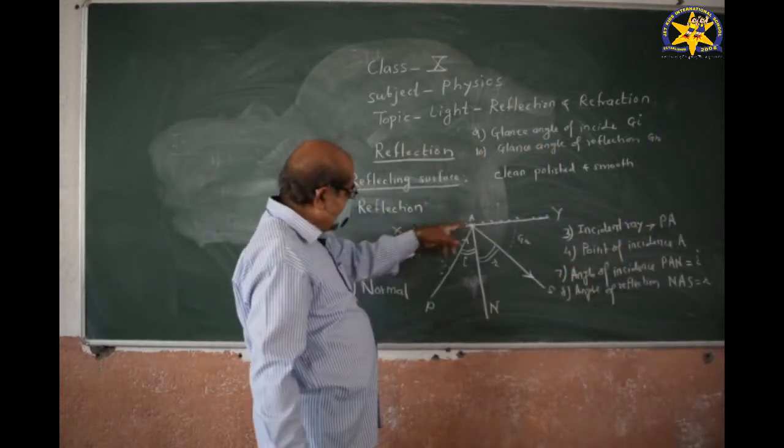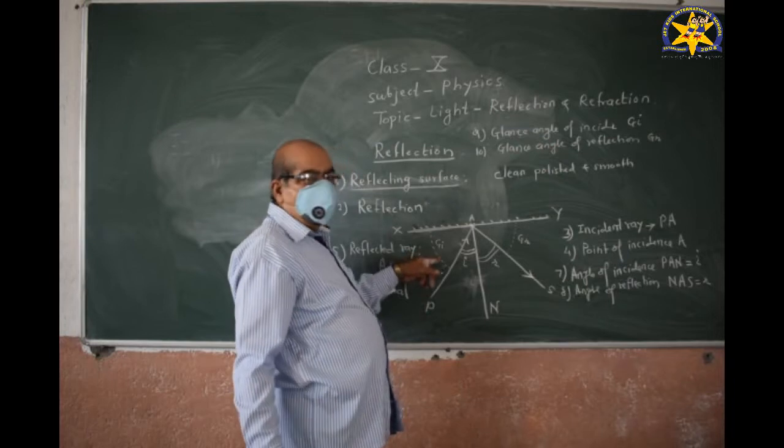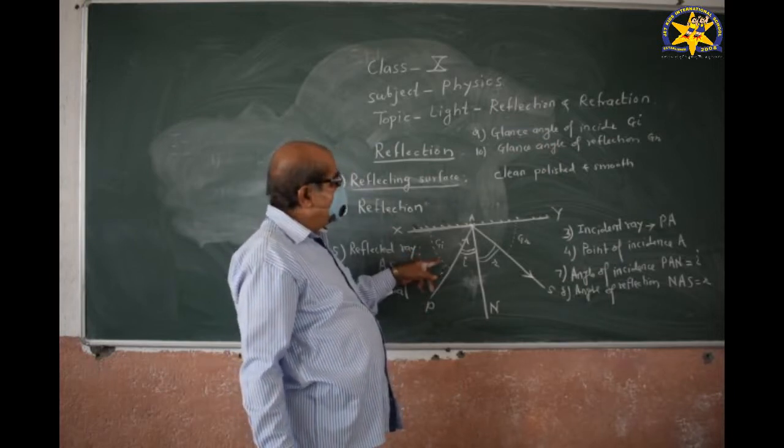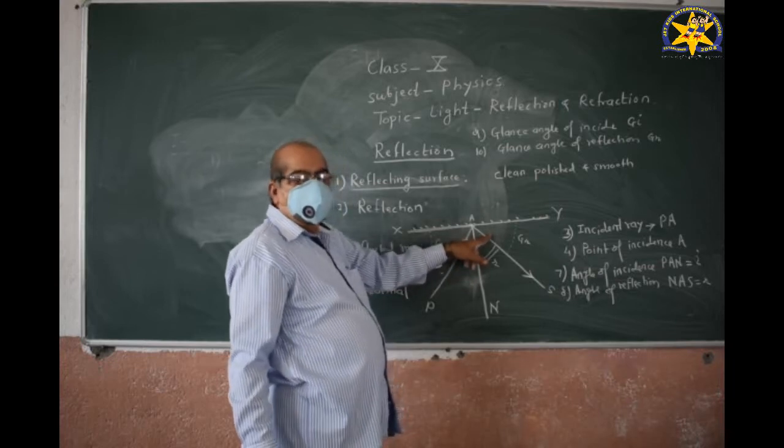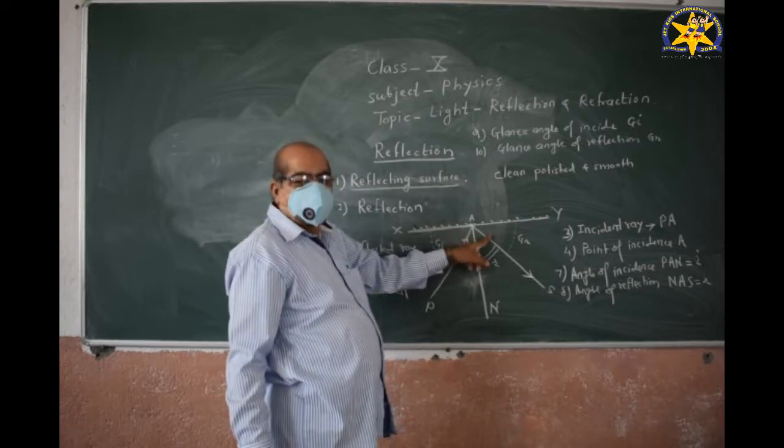Thus, SAB is the glance angle of incidence, and SAY is the glance angle of reflection.